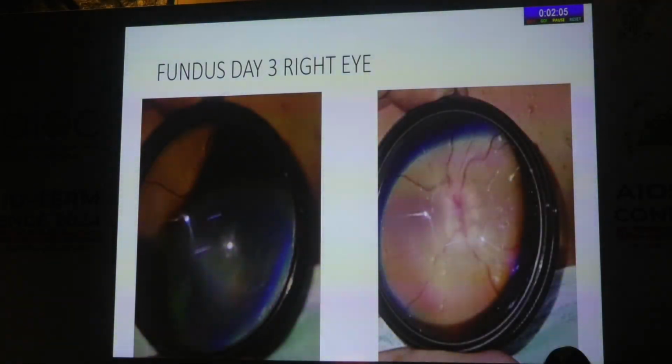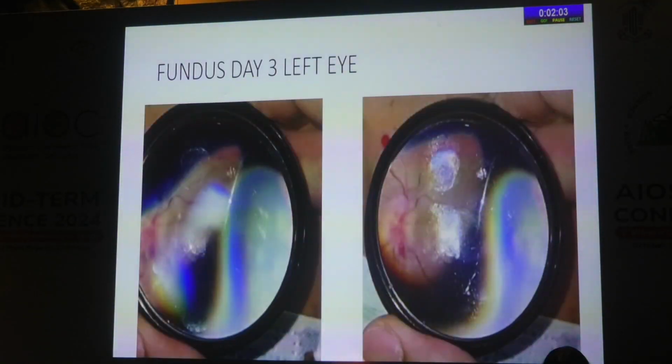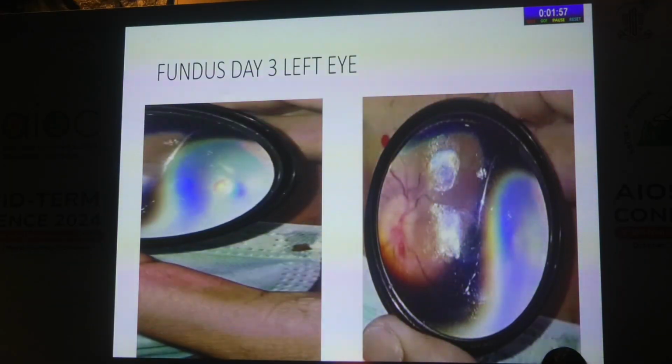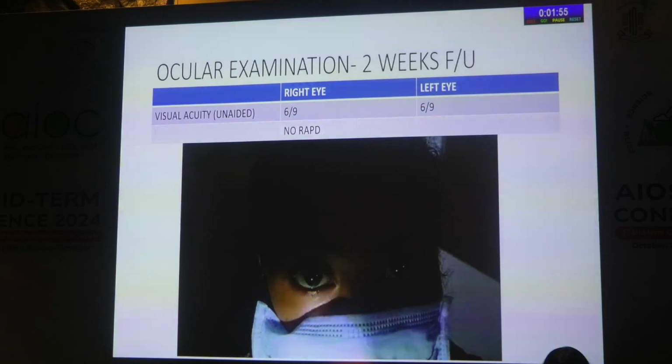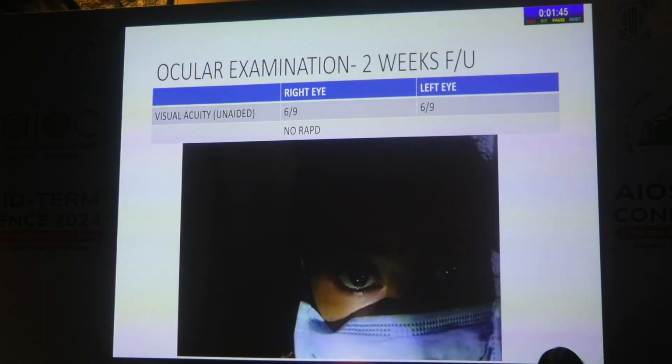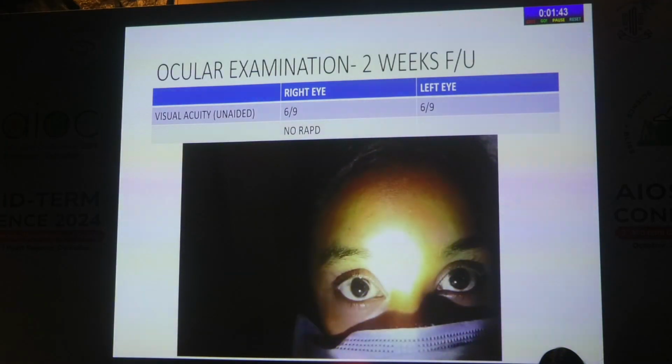This is the fundus picture showing day 3. You can see the disc edema has resolved dramatically. At the end of 2 weeks, she came back and her vision had improved to 6/9 in the right eye. The left eye remained 6/9. And as you can see, there was no RAPD present in the right eye.